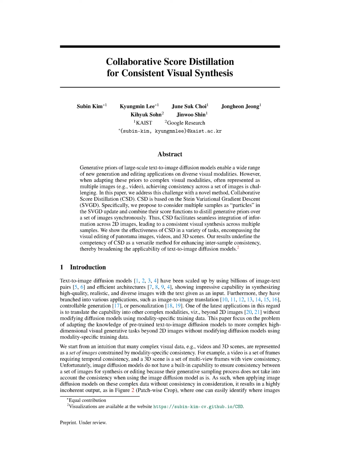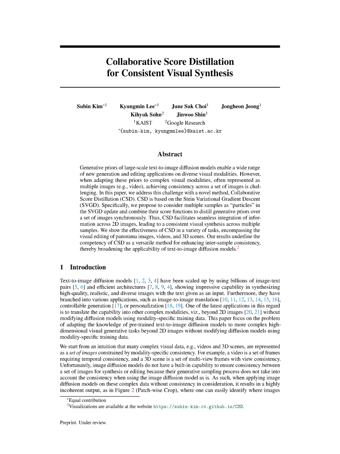In an effort to address this issue, we're introducing an alternate approach, called score distillation sampling, SDS. SDS allows for the optimization of any differentiable operator, capitalizing on the powerful generative capabilities of text-to-image diffusion models. By treating generative sampling as an optimization issue, SDS can distill the learned diffusion density scores. We extend this concept with our proposed method, Collaborative Score Distillation, CSD, which enables consistent visual synthesis.